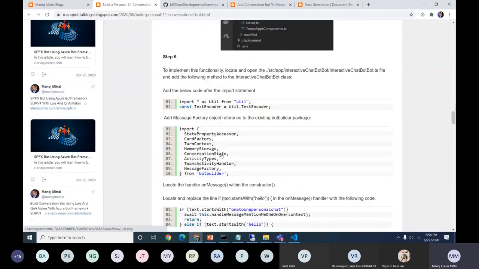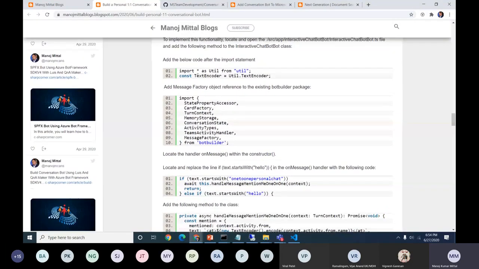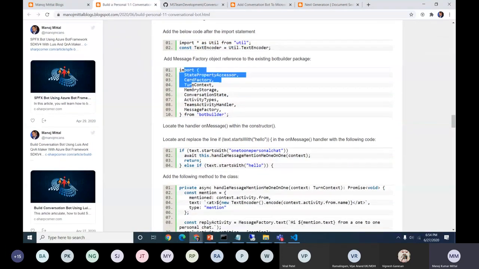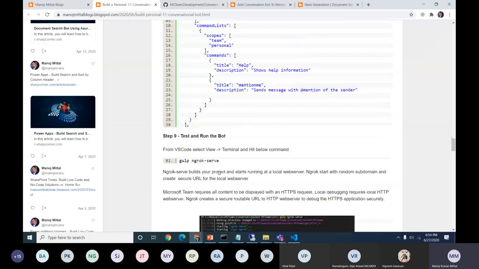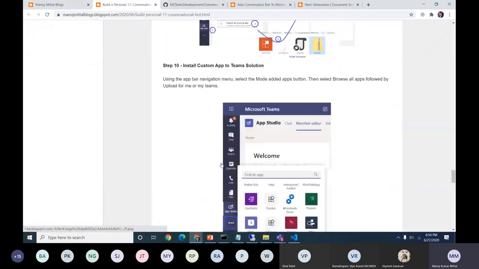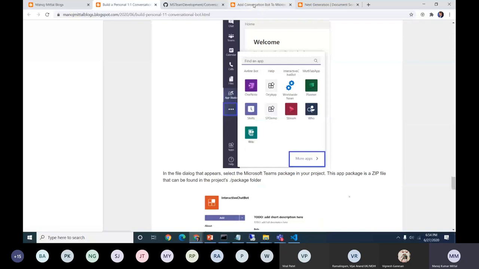Then there are some utility folders which I showcased that will help to encode the sections, and these are the classes and files, like packages we need to install. Here I'm checking for the one-to-one personal chat and prompting this particular message. The one-to-one prompt, this entire section is there, so accordingly you can go and get more detail. Similarly in the other blocks also.